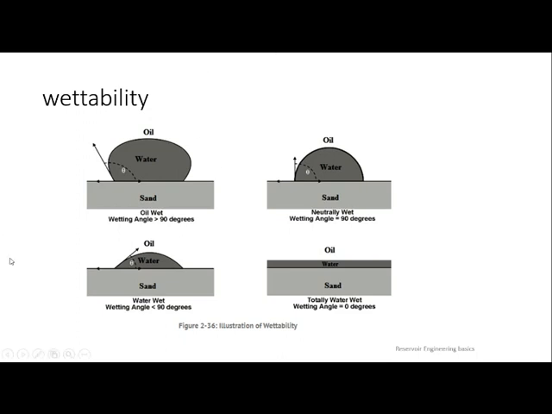In this example, a bucket of oil when water is being injected. Here oil represents the continuous phase and water is the discontinuous phase. When the discontinuous phase angle is obtuse, then it is non-wettable to the surface. If it is a right angle, both have equal opportunity. If it is acute, it has more chance compared to the other one. If it is like 0, then it has complete opportunity to wet the reservoir rock.